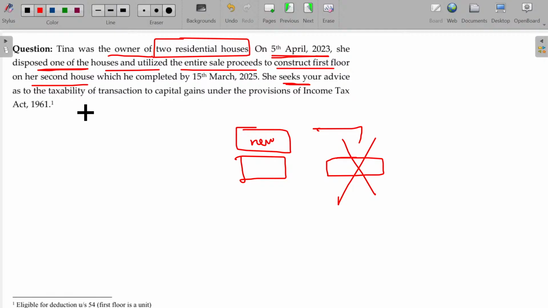C seeks your advice on the taxability of the transactions to capital gains under the provisions of the Income Tax Act. Will it be considered for the deductions? Of course, she can enjoy the deductions. The house property will be considered as 2 units and both the units will be considered as house property only, eligible for claiming deductions. Clear? This is unit 1, this is unit 2. She may claim 2 house properties. Eligible.